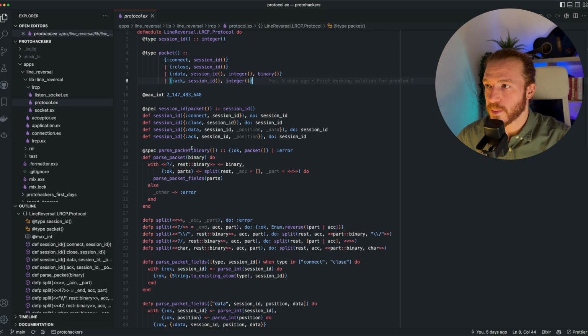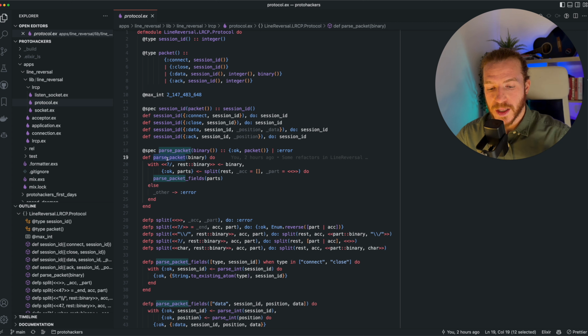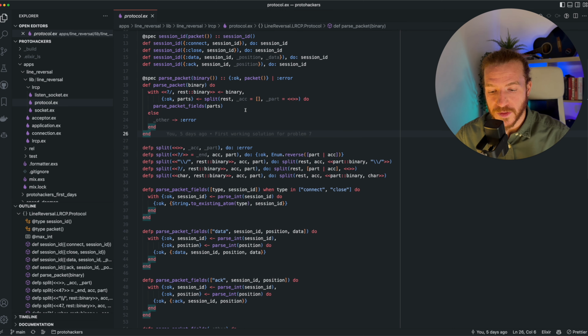So we start with a parse packet function, which takes a binary and returns an OK packet tuple with a packet, or the error atom. And we do some validation there already, like making sure it starts with a slash and everything. At this point, I've mentioned a few times that I'm not a big fan of regexes. So to stay true to my word, I haven't really used them here.